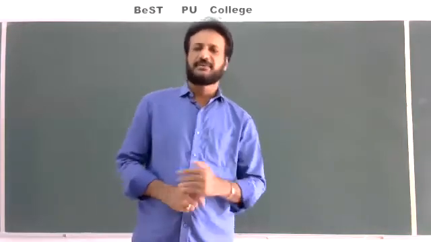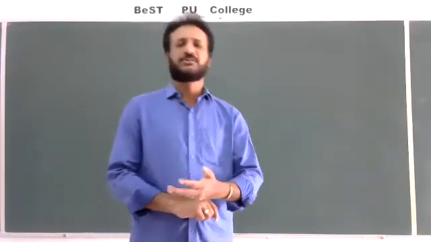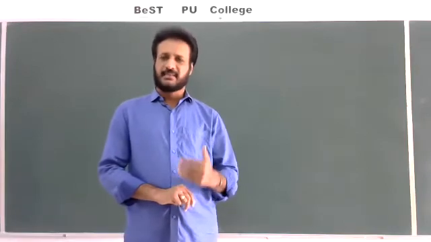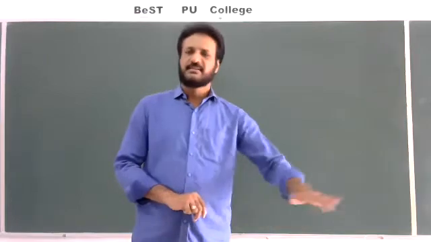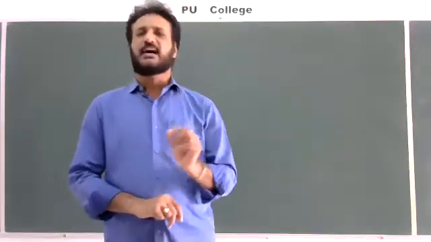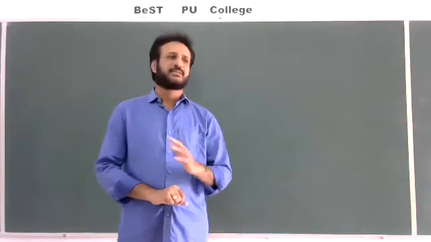The SI unit of decay constant is per second, or second inverse, or as practical units you can take per minute, per hour, per day, per month, per year. Up to this, yesterday's class I completed. Now in this class we will discuss what the half-life of a radioactive sample is and what the average life of a radioactive sample is. These two we will discuss.